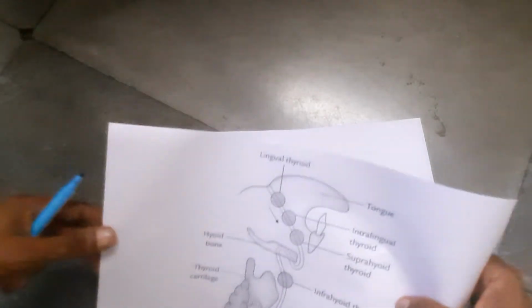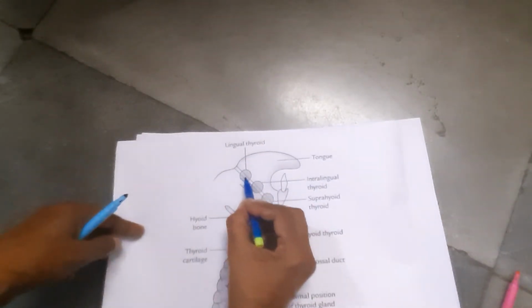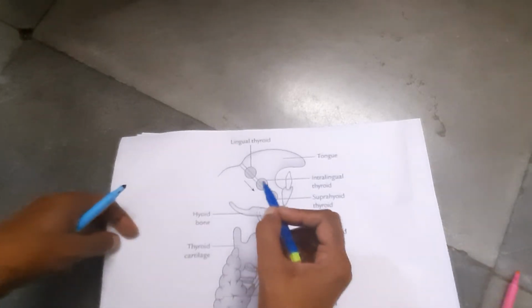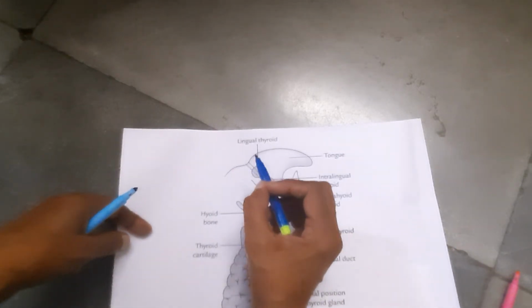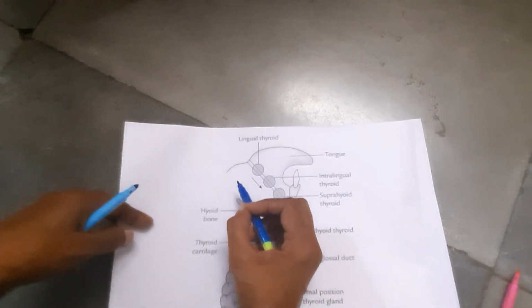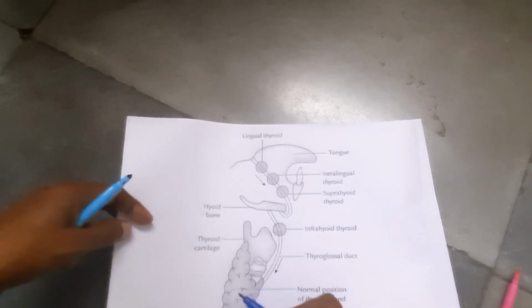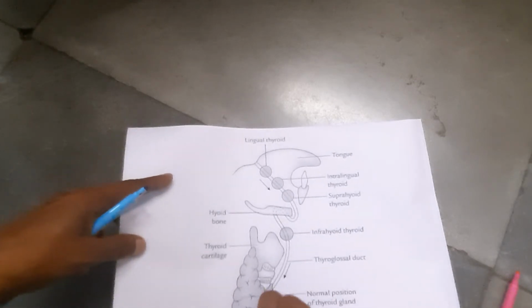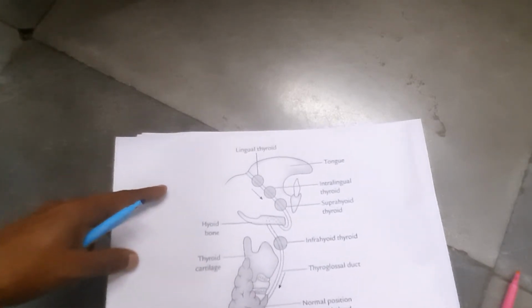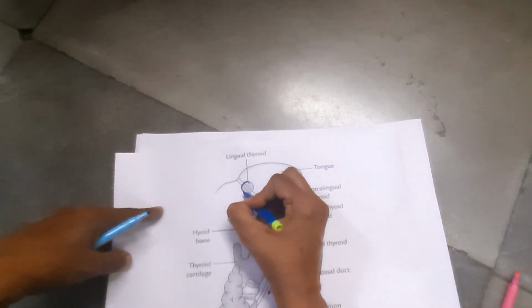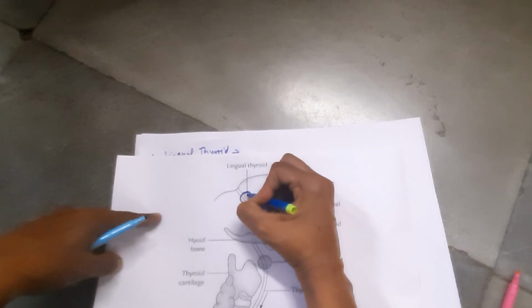Thyroid tissue may develop anywhere along the course of the thyroglossal duct, but the commonest site is the tongue.